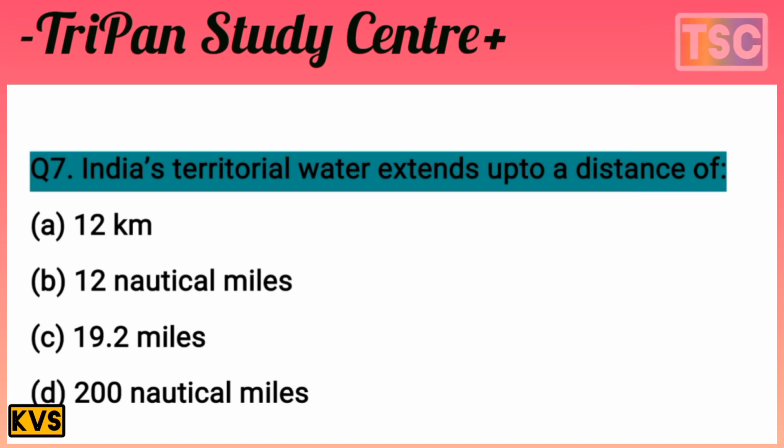But the answer is only one. The answer is B, 12 nautical mile. That's the important answer here. Let's see the next question.